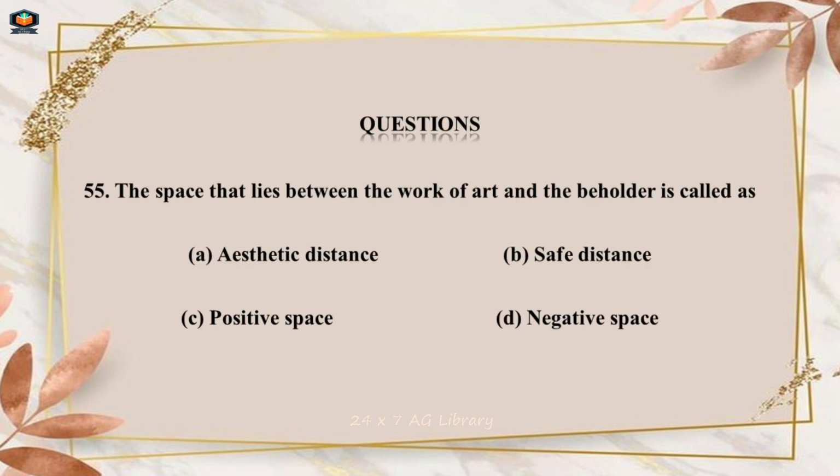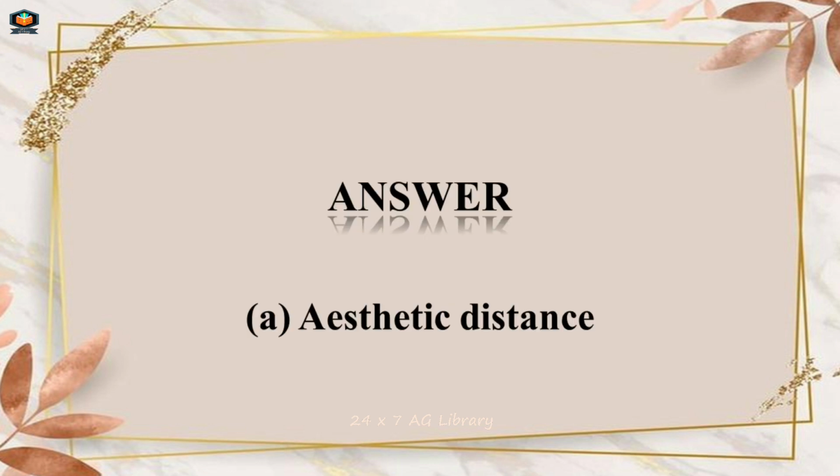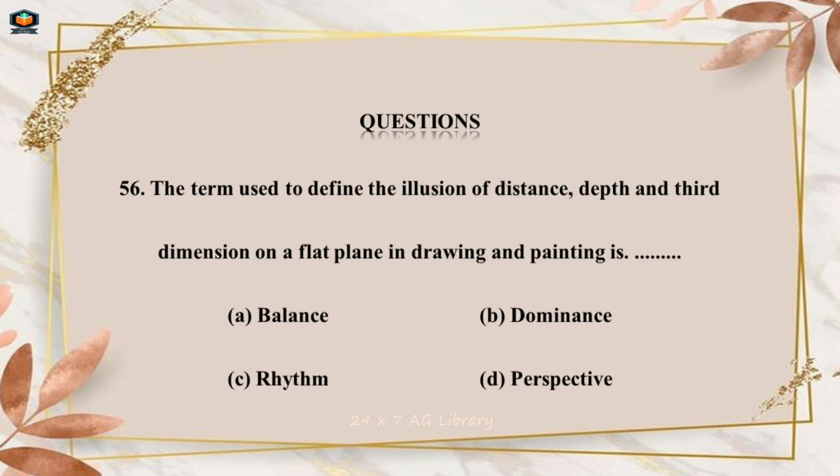Question Number 55. The space that lies between the work of art and the beholder is called A. Aesthetic distance, B. Safe distance, C. Positive space, D. Negative space. Answer A. Aesthetic distance.